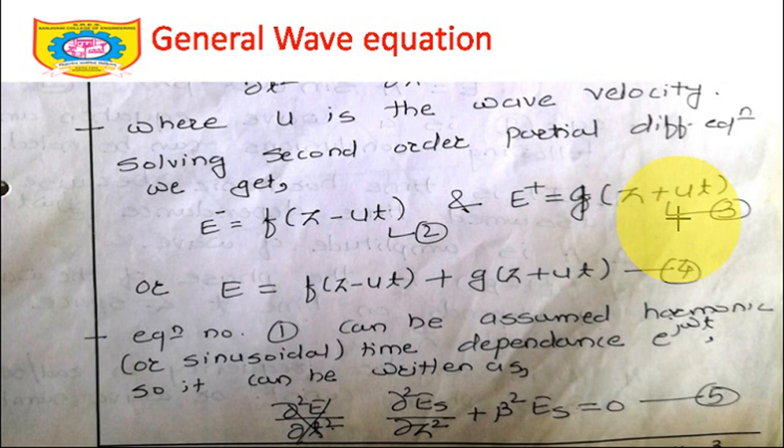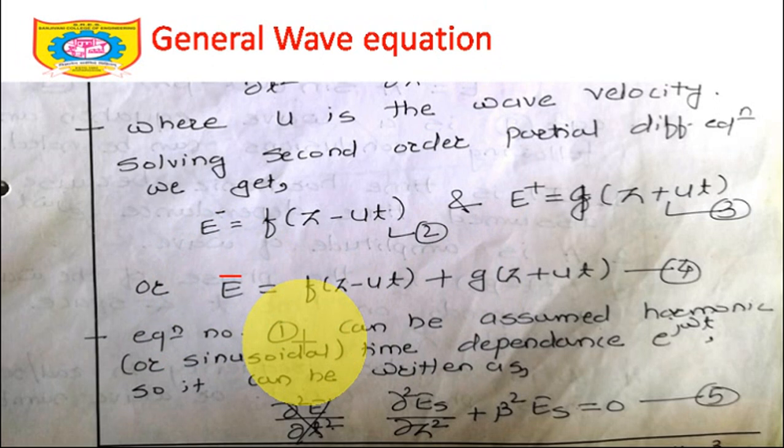You just apply your concept of mathematics and try to solve that. Definitely you are going to get these two equations as the solution of this differential equation. Or simply E is equal to, so this is C1, this is C2, so C1 plus C2, so f of z minus ut plus g of z plus ut. So it's a combination since I have two equations. So equation number 4, now I have the final equation of E bar as f of z minus ut plus g of z plus ut.